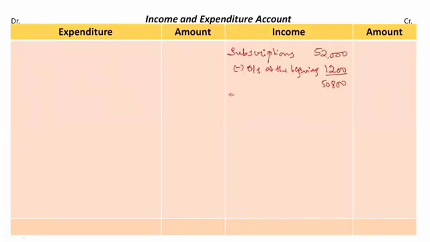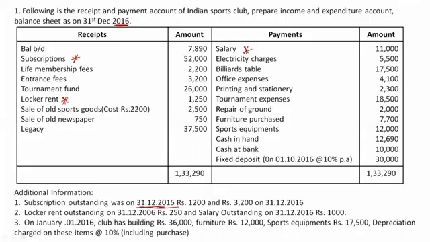So I will add it now. So outstanding at the end, it's rupees 3,200. So total income from subscription is 54,000 rupees. So subscription related is done.